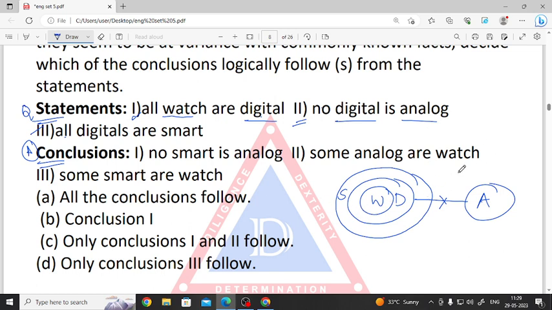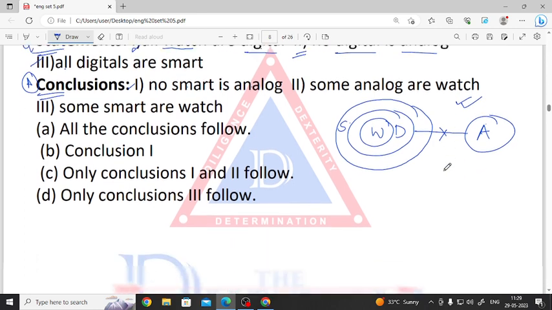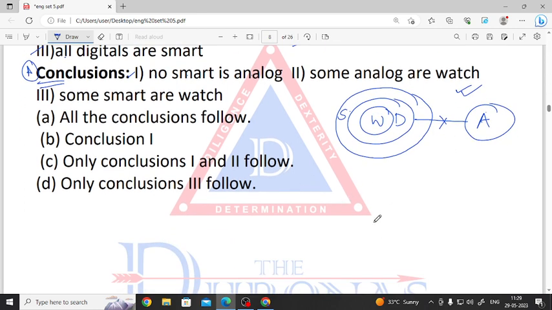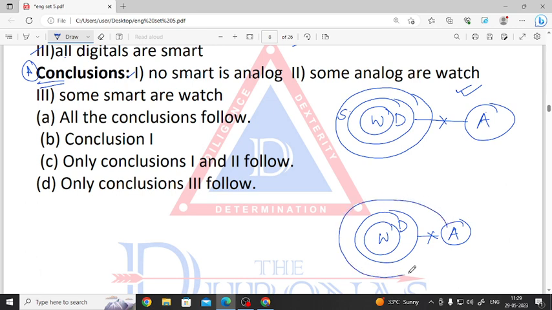So this is the required diagram for us. So what does the conclusion say? The conclusion says no smart is analog. No smart is analog. It can be possible if we make it like this. See, all watch are digital, no digital is analog. But if we make it like this, see, smart is a part of analog but digital is not a part of analog, so it can take place. So the first option is incorrect.